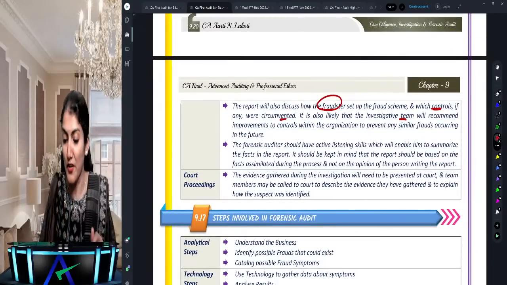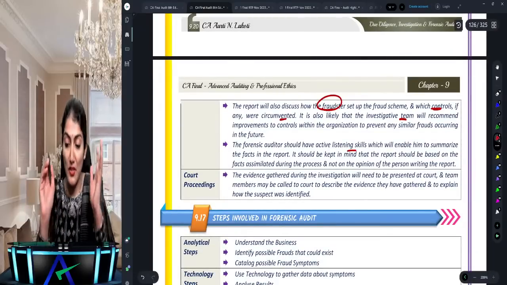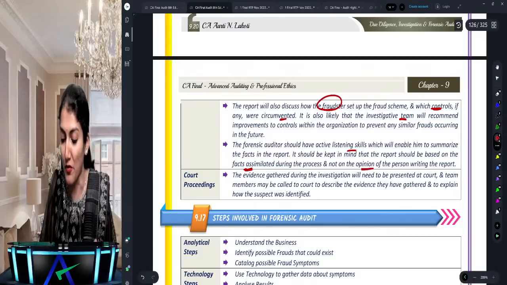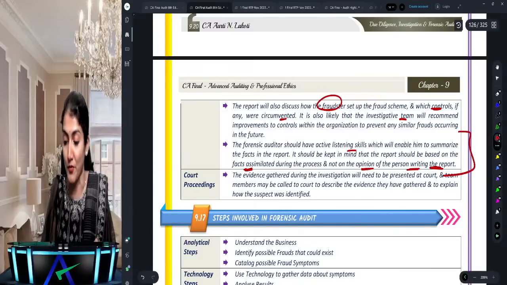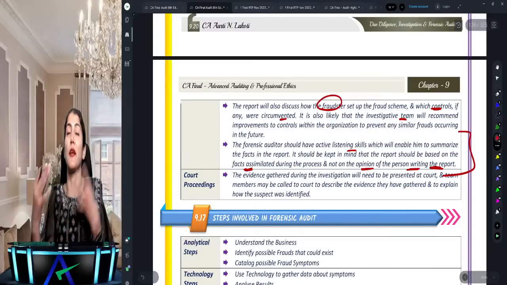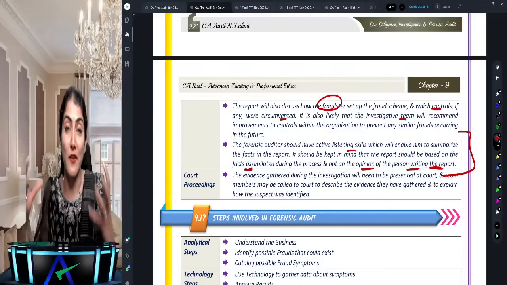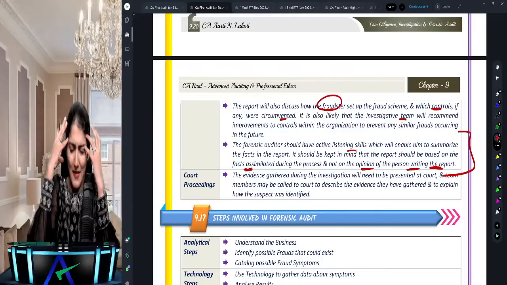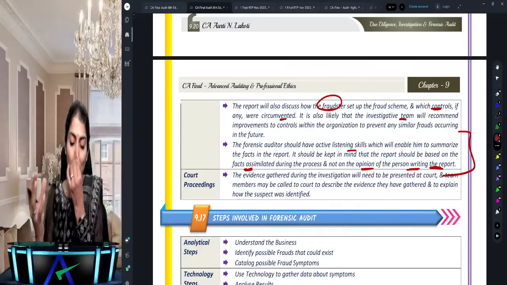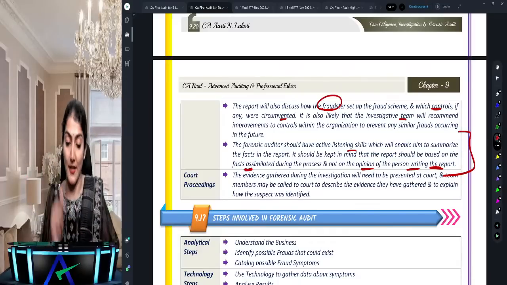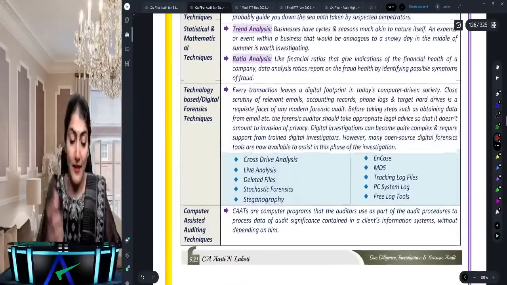The forensic auditor should have active listening skills, and the report should be based on facts and not on the opinion of the person writing the report. This comes in investigation also: should the report be based on facts or opinion? No, the report has to be based on facts and not on the opinion of the person writing the report. Okay, let's move ahead.